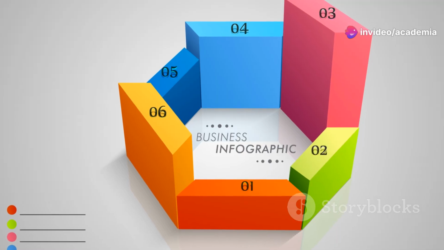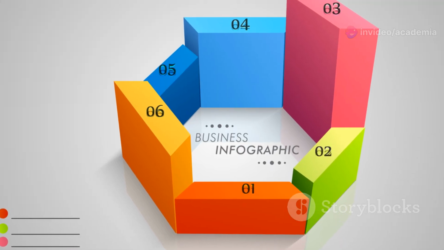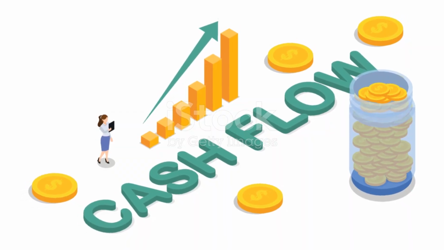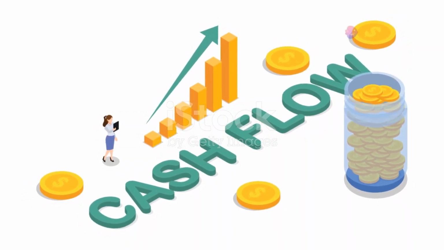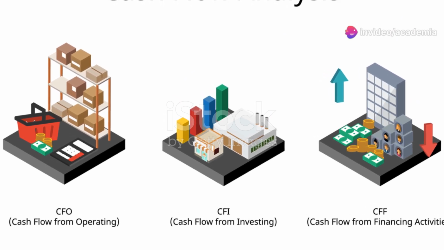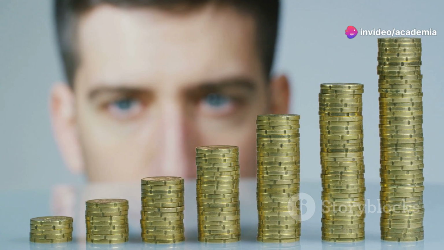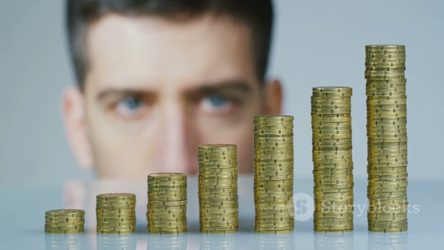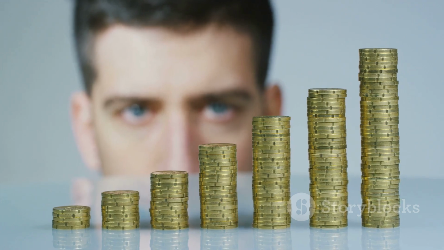To navigate this terrain effectively, we categorize incremental cash flows into three primary types: initial investment outlay, operating cash flows, and terminal cash flows. Each category plays a distinct role in the financial analysis. The initial investment outlay represents the upfront costs associated with launching the project. This is the foundation upon which the project is built.